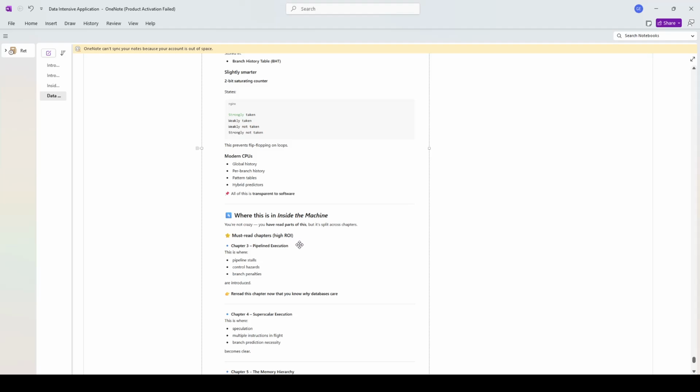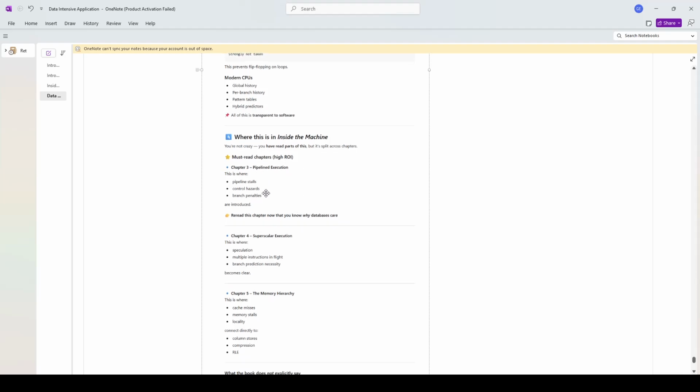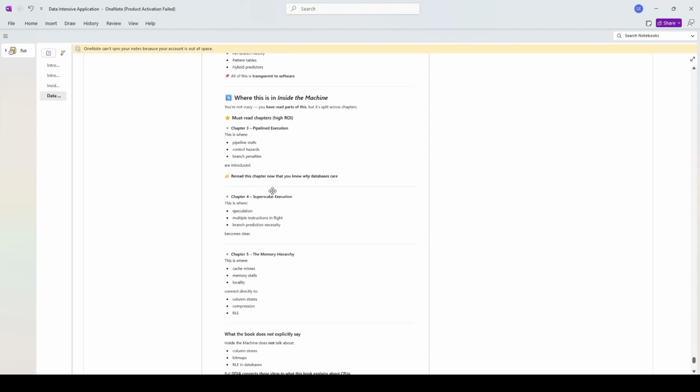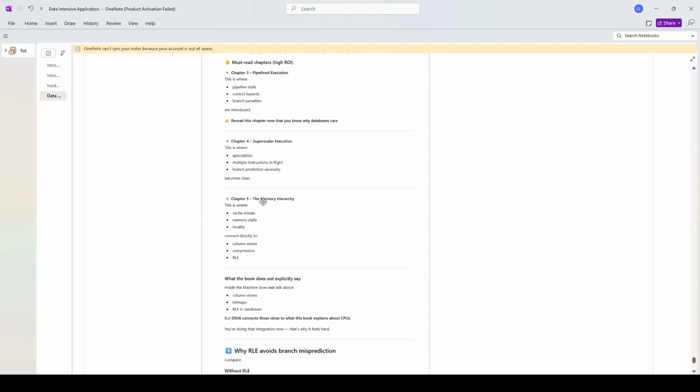Where is this inside the machine? You're not crazy. You have read parts of this, but it's split across chapters. Must-read chapters, high ROI: chapter 3, pipeline execution. This is where pipeline stalls, control hazards, and branch penalties are introduced. Read this chapter now that you know why databases care. Chapter 4, superscalar execution. This is where speculation, multiple instructions in flight, branch prediction necessity and parallelism become clear.